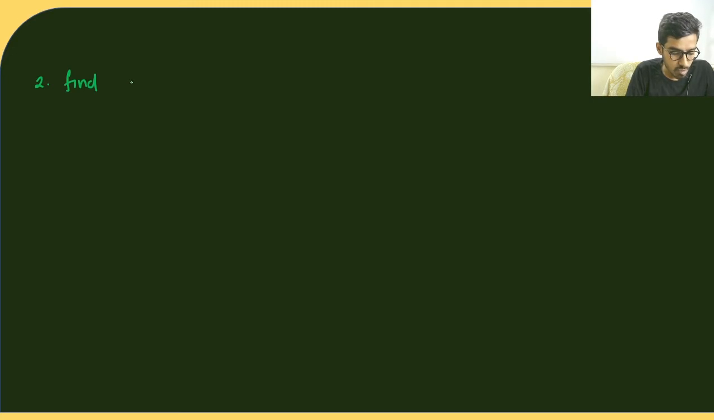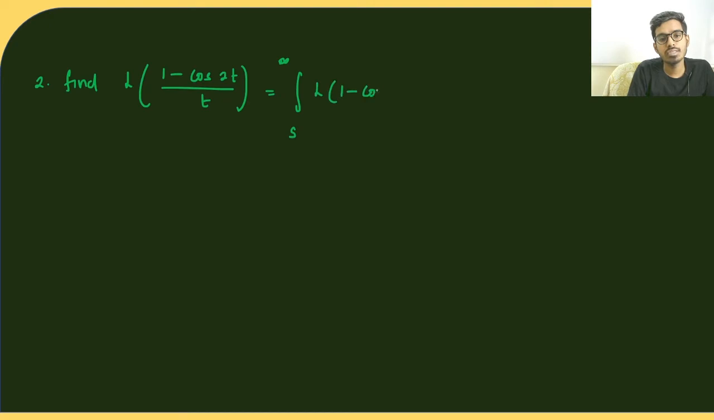Find the Laplace transform of 1 minus cos 2t divided by t, right? 1 minus cos 2t divided by t. So again you can see it is of the form L of 1 by t f of t. So this will be equal to integral s to infinity L of f of t ds, right? So here my f of t is 1 minus cos 2t.